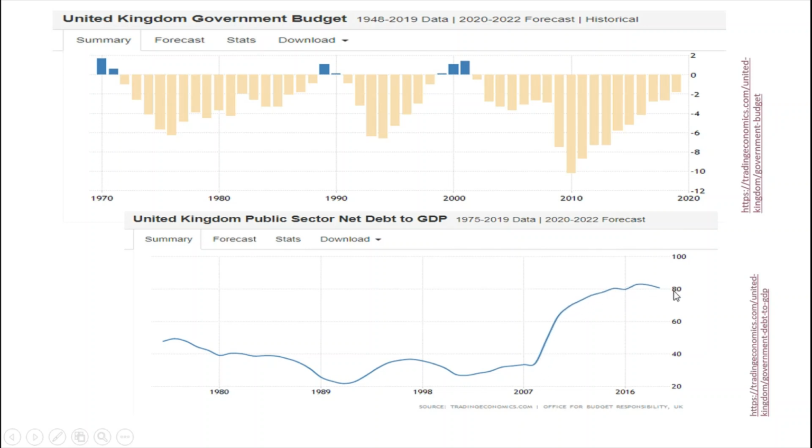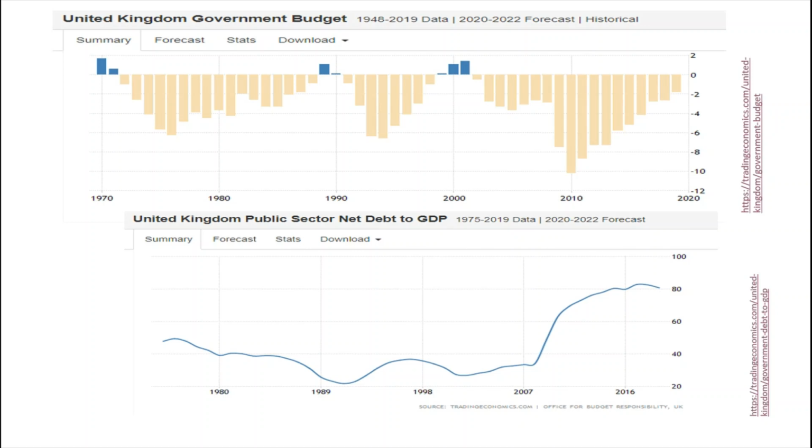Now, the really interesting thing about this, and the thing you want to take note of, is the context. In the UK, typically we would have national debt as about 40% of GDP. Remember that this axis over here represents the percentage of GDP that the public sector debt is running at. In 2008, this figure jumped from just under 40% to about 80%, and it has remained there ever since. And that's the context that you want to think about when you think about how much our national debt is.